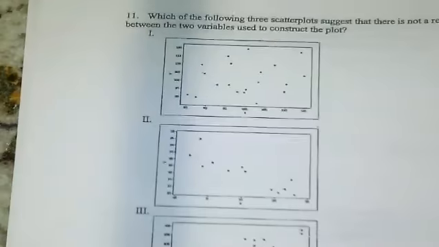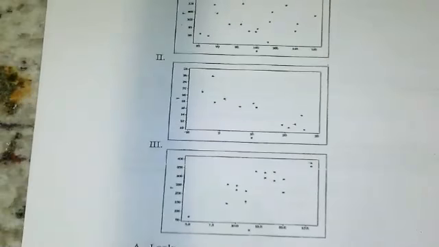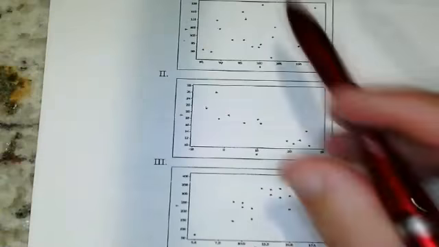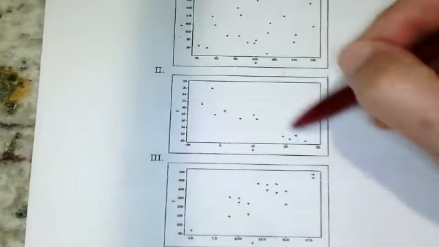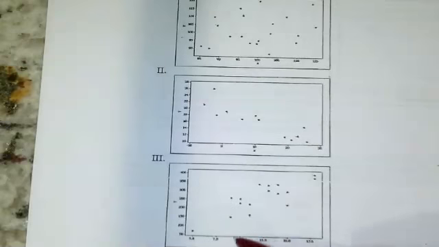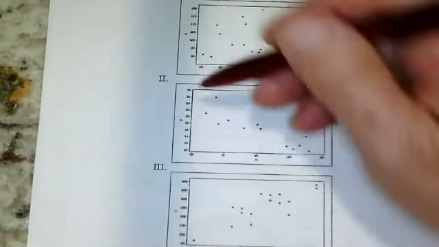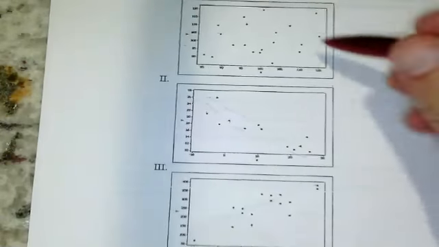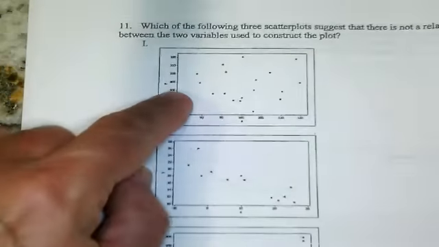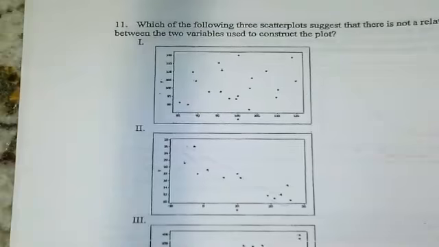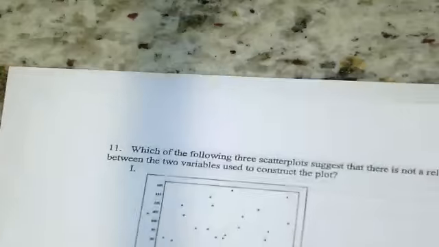Number 11, scatter plots. When's the last time you discussed a scatter plot? This was just a question thrown in there. I probably shouldn't have, but I think most of us understood it. Which one shows there's not a relationship? Here, there's a definite negative relationship as those are decreasing. Here, we can almost see a positive flow of these numbers from bottom left to upper right. Here, we can see the negative flow this way. This one, there's no flow. That answer is 1 only. That's the only one that has no relationship at all. And so that answer is A, one only for number 11.